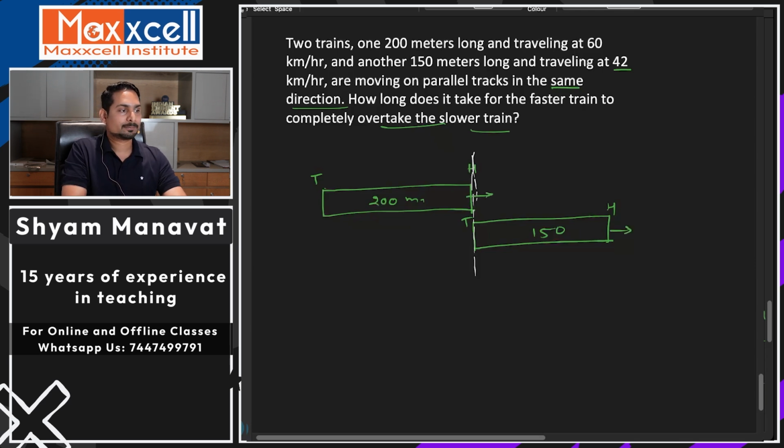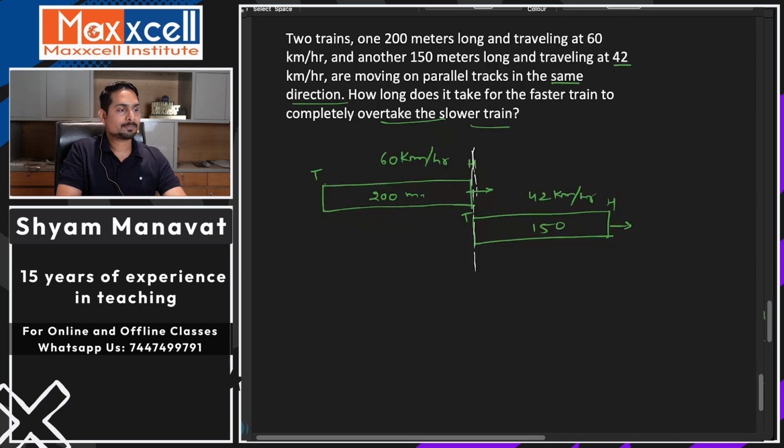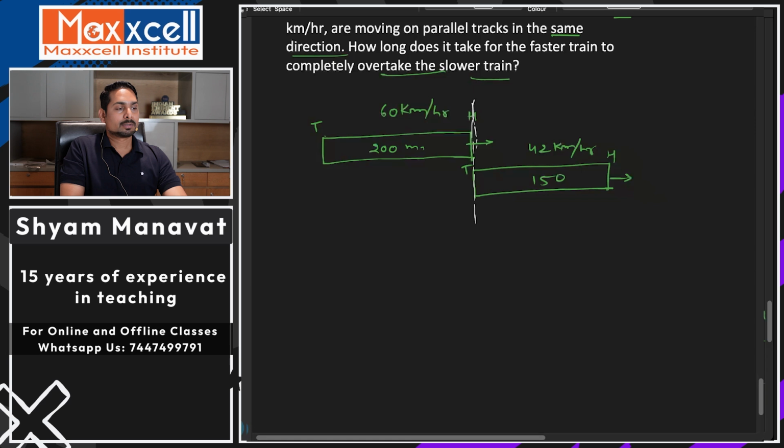अच्छा, पहले का स्पीड कितना? 60 किलोमीटर्स पर आवर. The faster one is 60 kilometers per hour and the slower one is what? 42 kilometers per hour. Okay, now they are moving in the same direction. What are we going to apply? We are going to apply relative speed to understand the speed.